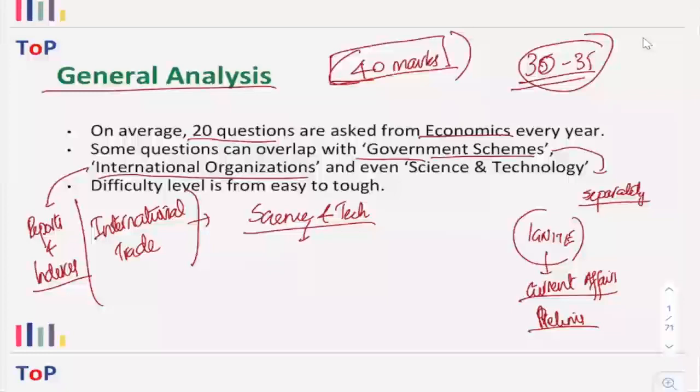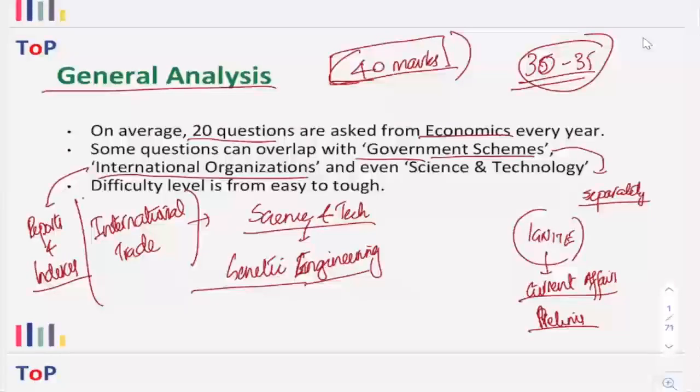There can be, for example, genetic engineering, right? BT cotton, BT brinjal, etc. So all these topics also overlap with science and tech, and some of the questions that have been asked by UPSC are already dealt with under the science and tech portion. So these are some of the areas that you have to understand that overlap with economics.